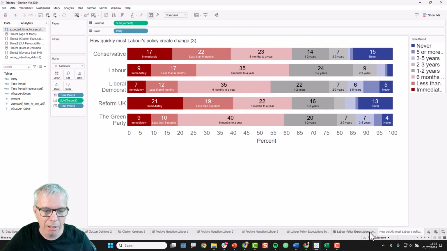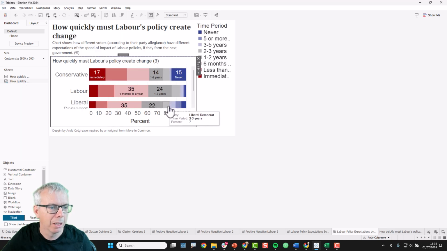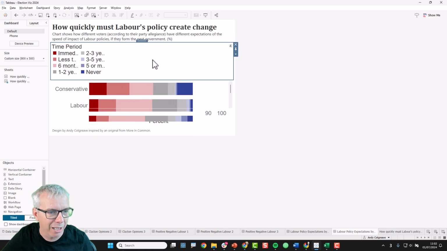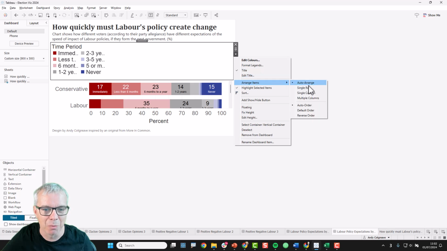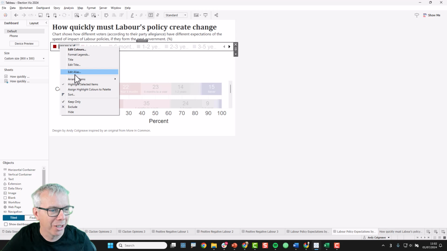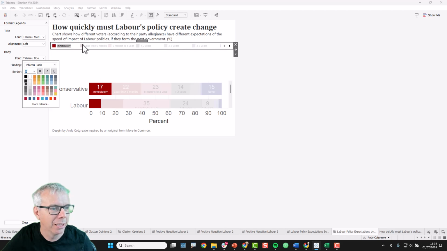Now, that's good. But then when you bring it into a dashboard, which I think is the one I just built, let's just hide the title. I'm going to put the legend here, make it a single row. Get rid of the title. Format it so that things are smaller. Format legend, body. Let's make it tiny.